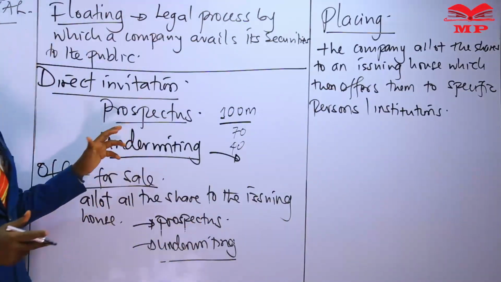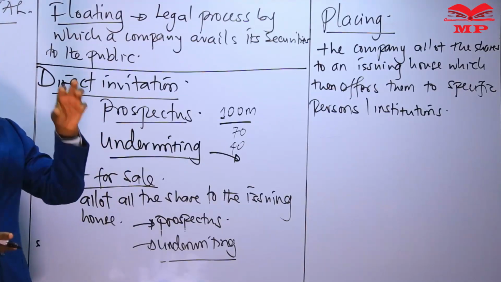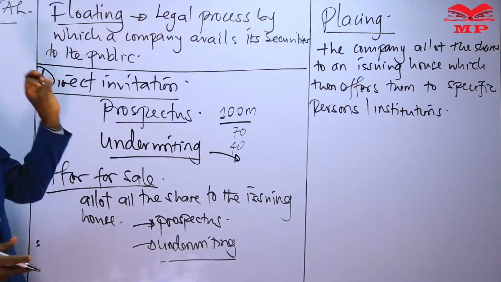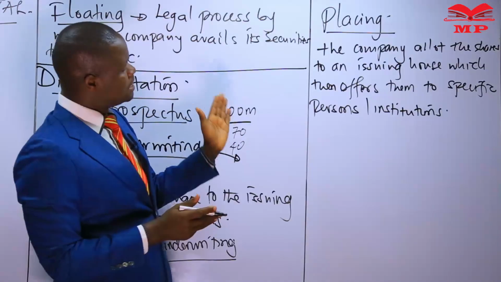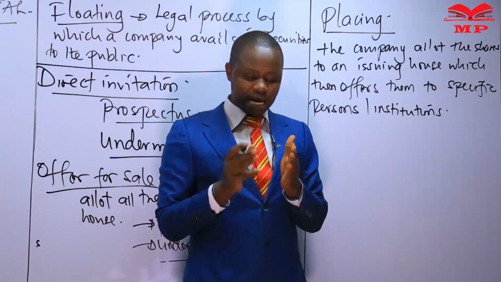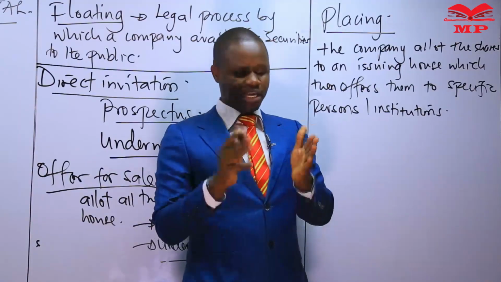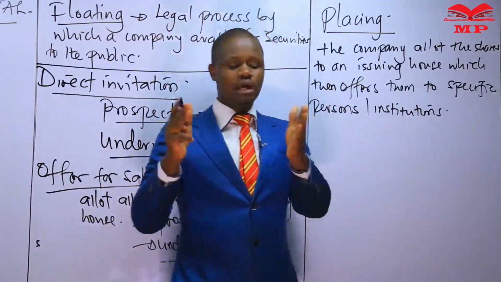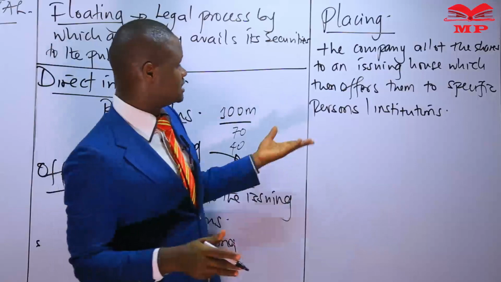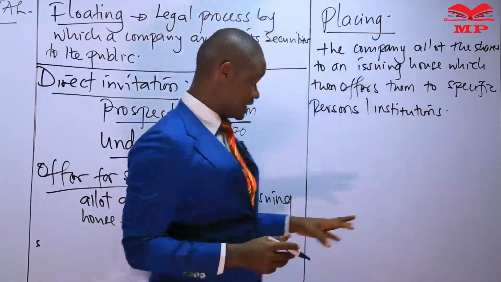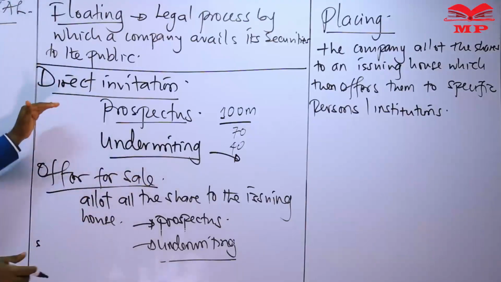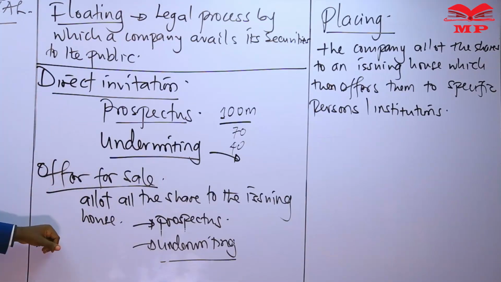We only prepare prospectuses when the issue is a public issue, targeting the public or a section of the public. But in this case, because we are attending to individual institutions, organizations, and persons, we are excused from the preparation of prospectuses.